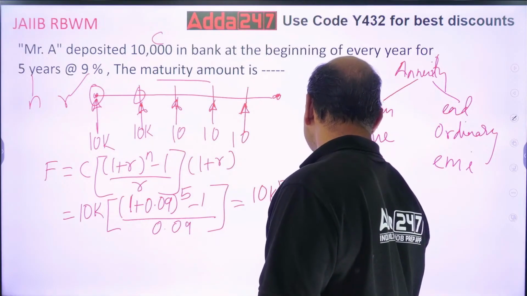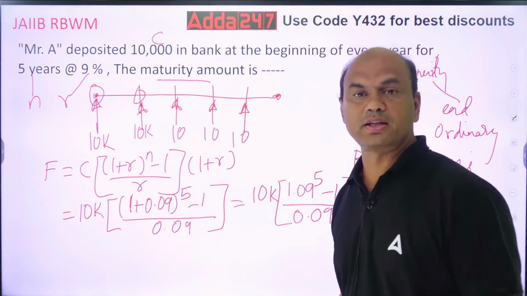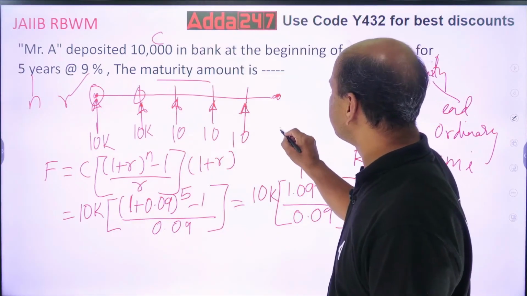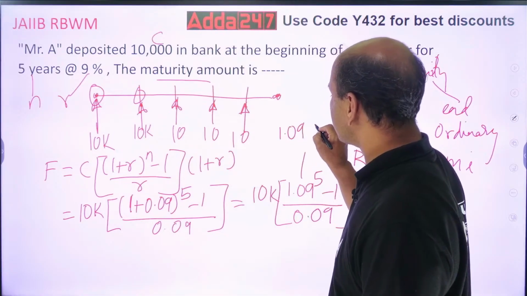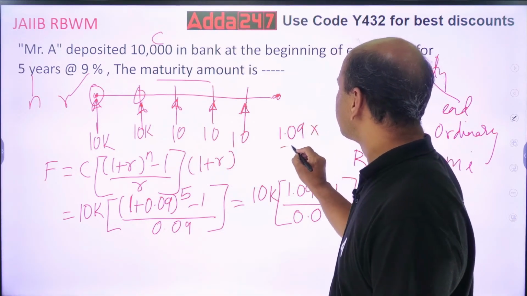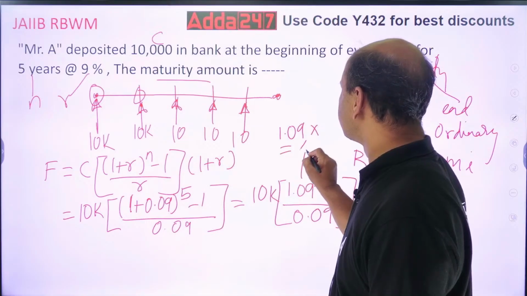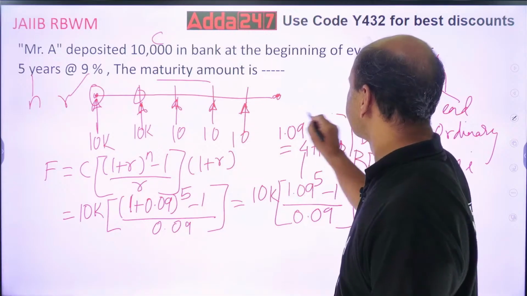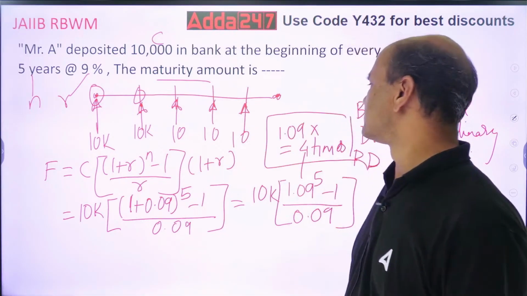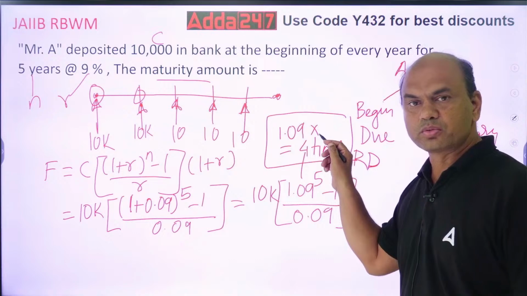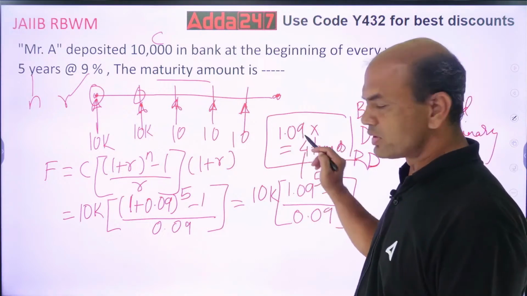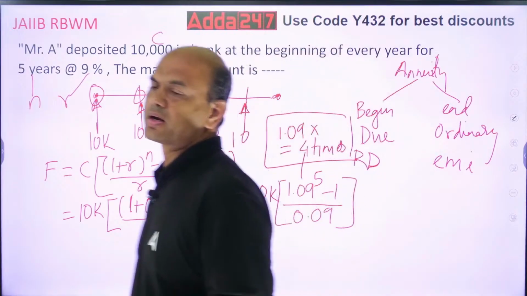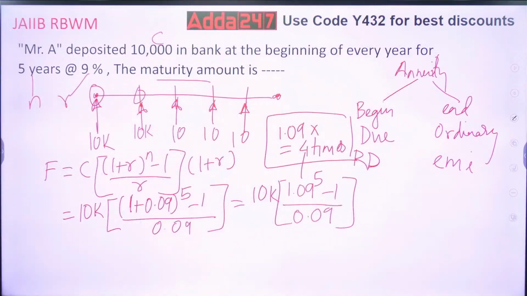Now what will be the answer for this? 1.09 raised to 5. How to do this? For doing this, what you have to do? 1.09 on your normal calculator, into, equal to 4 times. See, whatever is asked, 1 time less. So you'll have to do it like this: 1.09, then press into, then equal to 4 times. Do it everyone. Try it yourself.